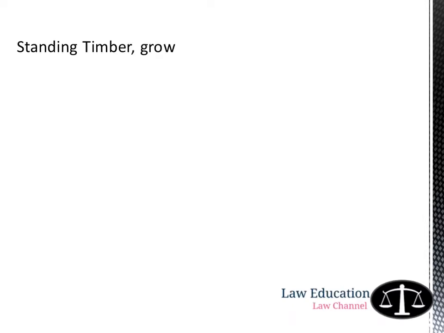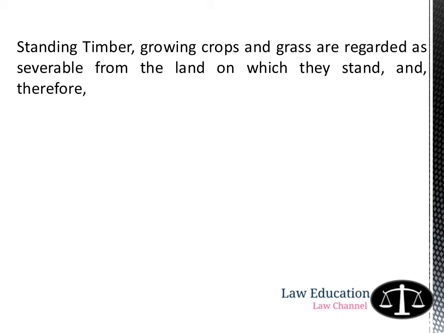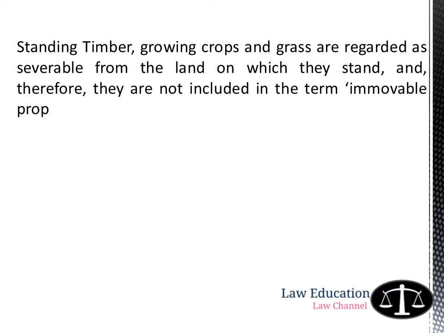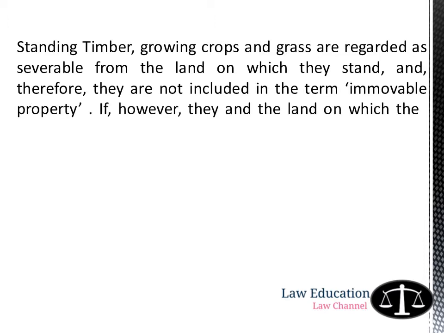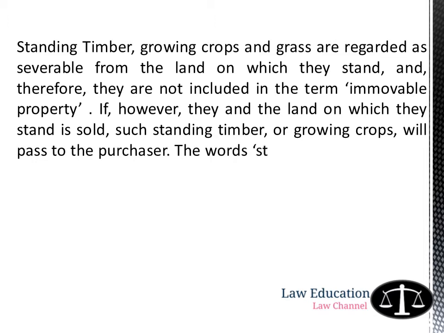Standing timber, growing crops and grass are regarded as severable from the land on which they stand, and therefore they are not included in the term immovable property. If, however, they and the land on which they stand are sold, such standing timber and growing crops will pass to the purchaser. The words standing timber include babool tree, sisam, neem, peepal, banyan, teak, bamboo, etc.